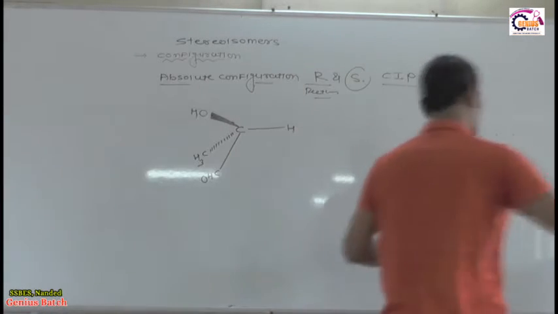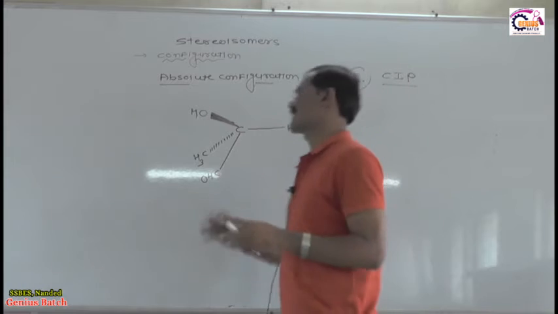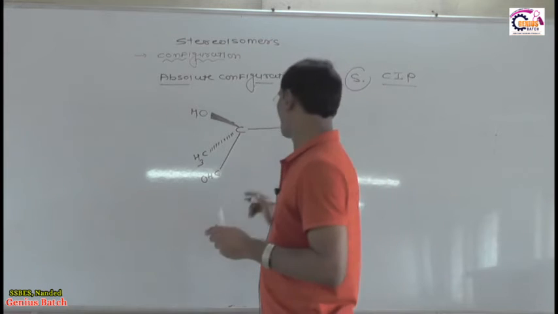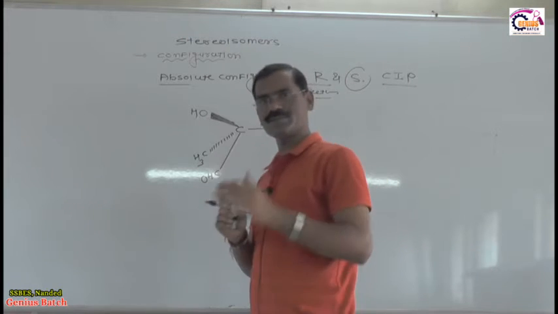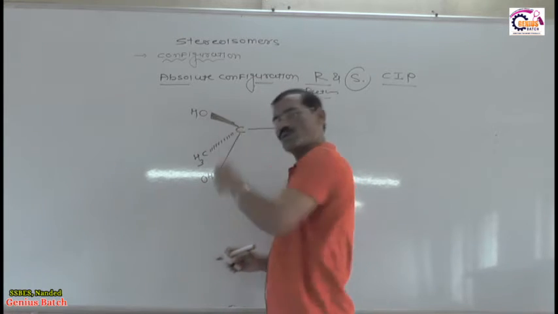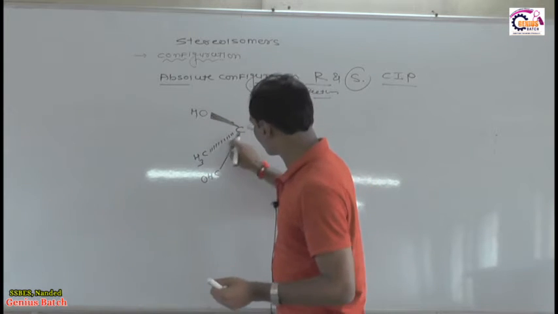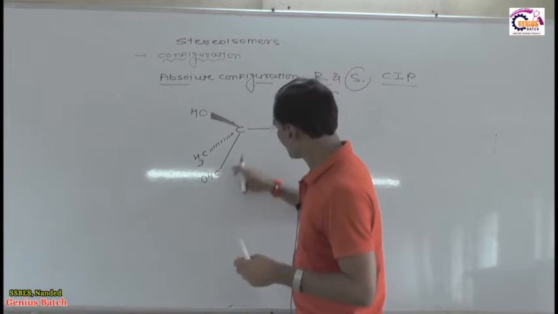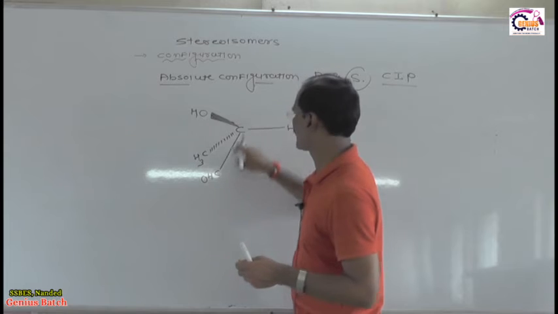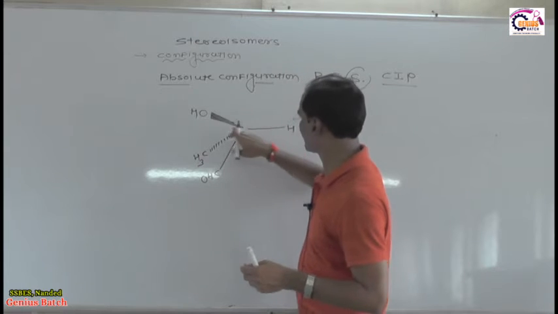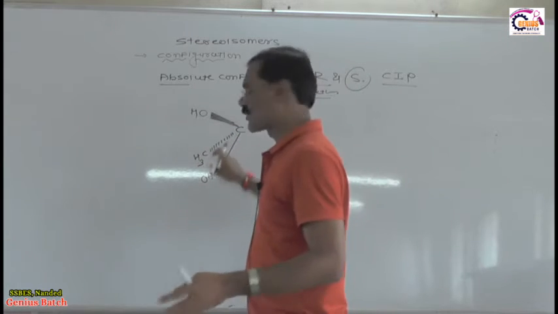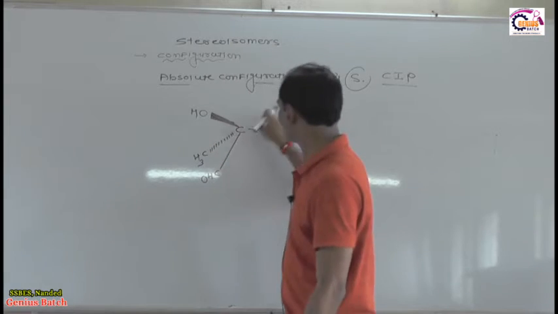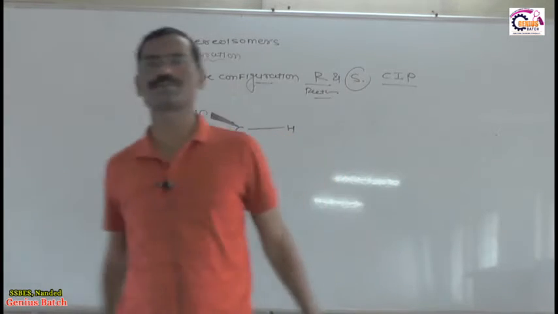So this is very important. This is a 3D representation. What does this thick line indicate? A thick line indicates OH toward the observer. What does a dotted line indicate? A dotted line indicates OH away from the observer. And what does this indicate? In the plane. Thick line means above the plane, dotted line means below the plane, and this means in the plane. Okay. Now this is the molecule.